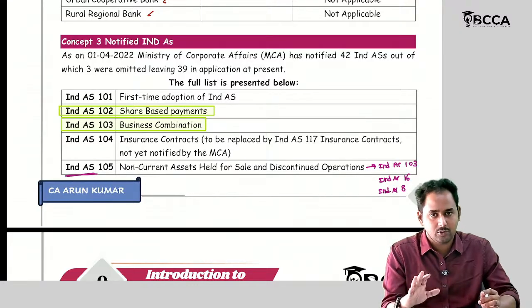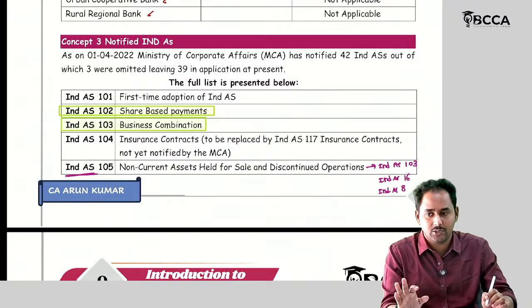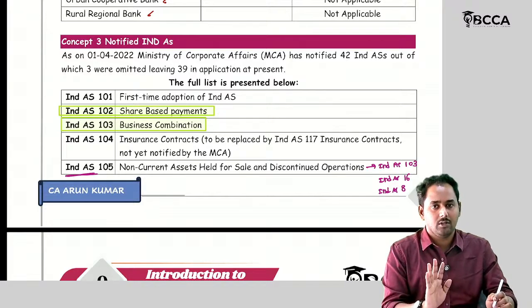Remember the name, that's all. Let's see what the accounting treatment is when the assets are classified. It is going to be classified from Ind AS 16 to Ind AS 105. In that aspect only, the Ind AS 105 name should be remembered. Okay.